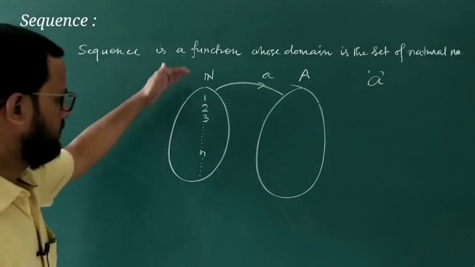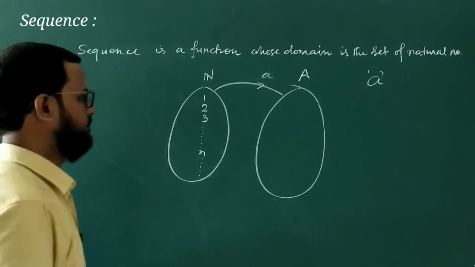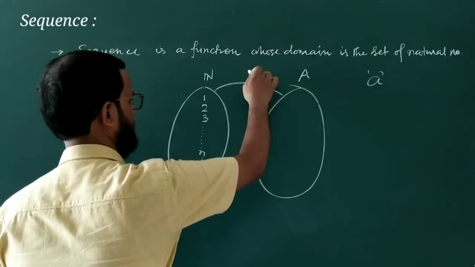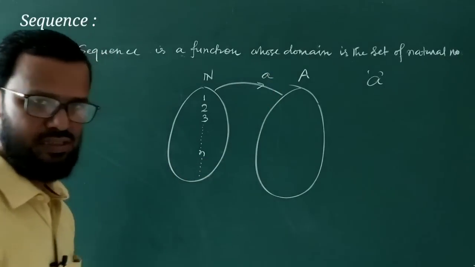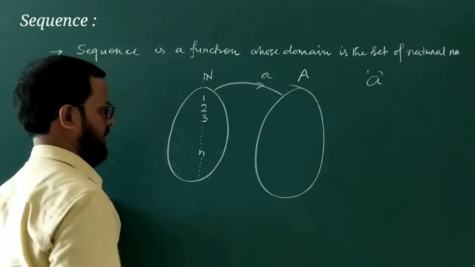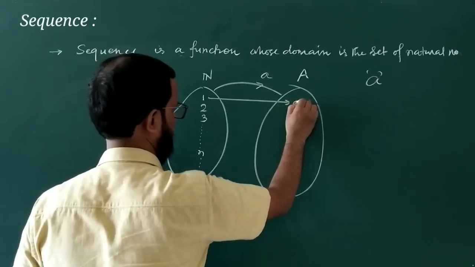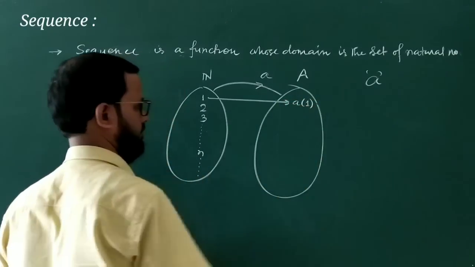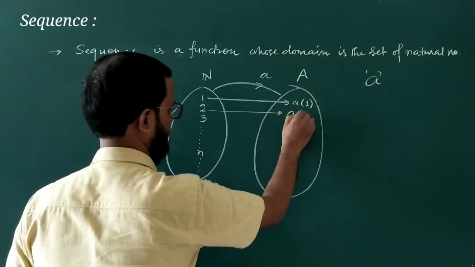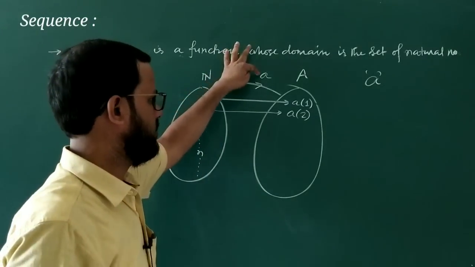Understood? There are an infinite number of natural numbers. And what is a sequence? A sequence is a function, very important. A sequence is a function whose domain is the set of natural numbers. What is the image of 1 under A? It is denoted by A1. The image of 2 is denoted by A2. Like the image of any element in the domain under the function is denoted by f(1).